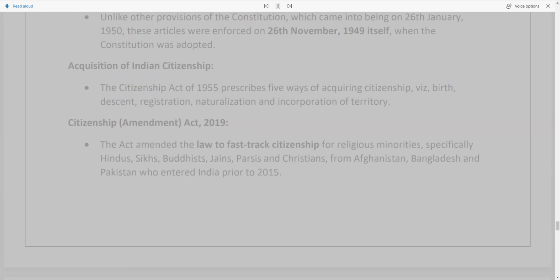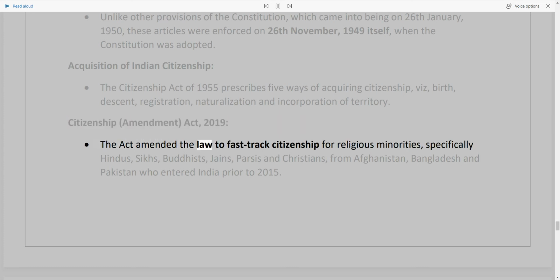Unlike other provisions of the Constitution, which came into being on the 26th of January, 1950, these articles were enforced on the 26th of November 1949 itself, when the Constitution was adopted. Acquisition of Indian citizenship. The Citizenship Act of 1955 prescribes 5 ways of acquiring citizenship, viz., birth, descent, registration, naturalization, and incorporation of territory.